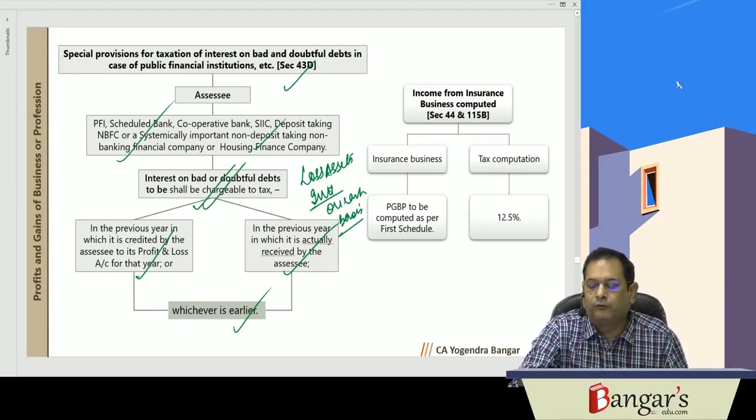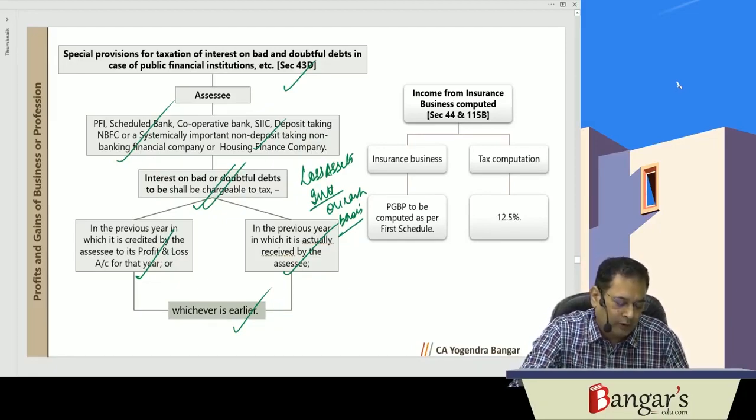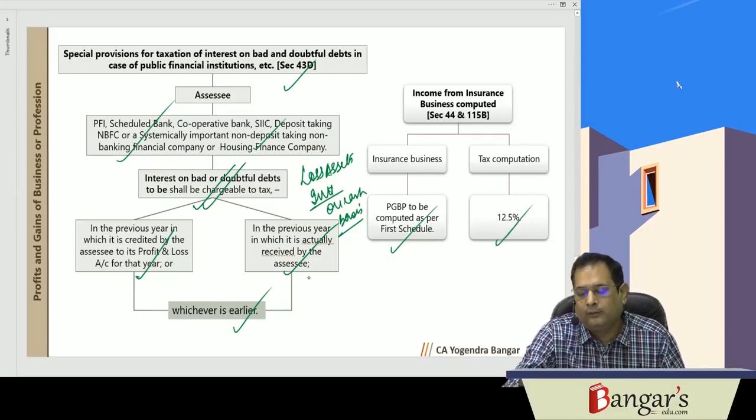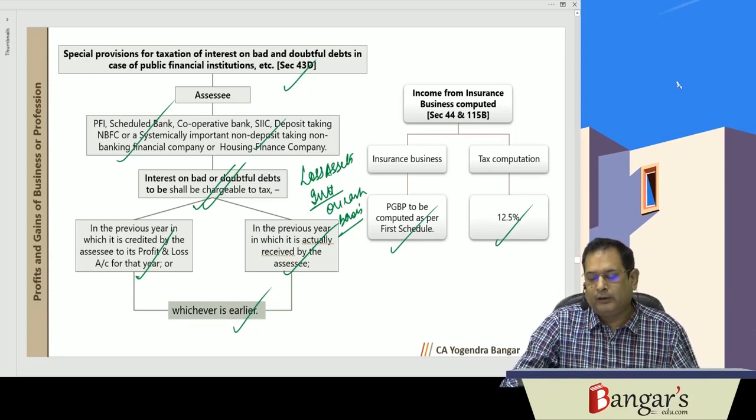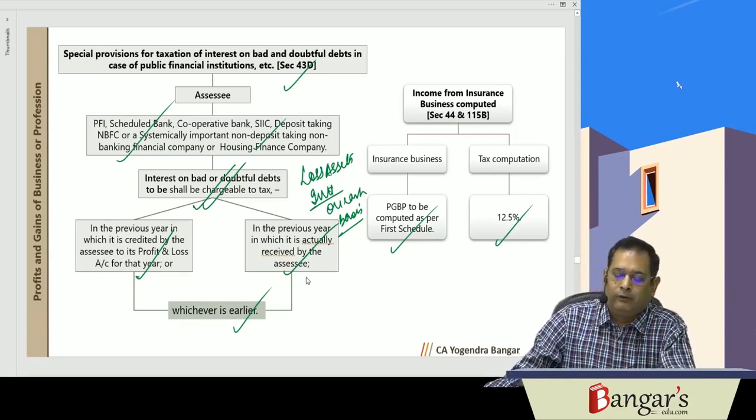Then section 44 is dealing with how you will be computing the income from insurance business. Income from insurance business will be computed as per the provisions of the first schedule of the Act, and the applicable tax rate will be 12.5%.